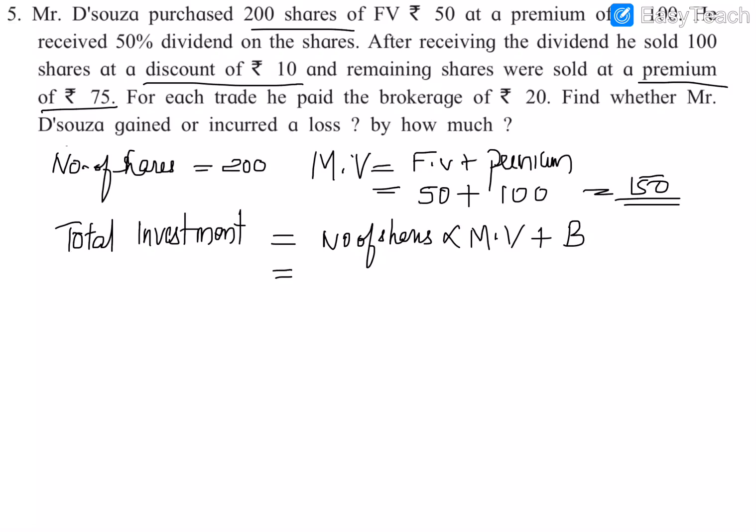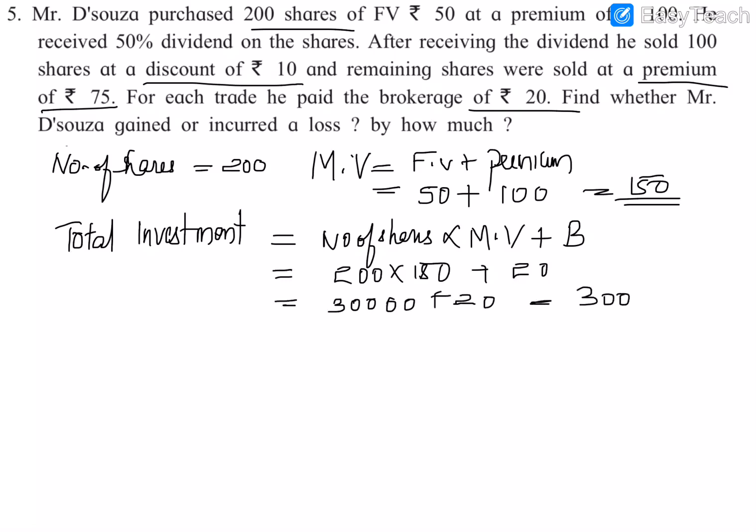So plus brokerage. The number of shares is 200 into 150 plus brokerage, which is 20. We can see brokerage is 20. So 200 into 150 is rupees 30,000 plus 20. So the amount is 30,020. This is the total amount he spent to buy those shares. For 200 shares, he spent rupees 30,020 to buy the shares.